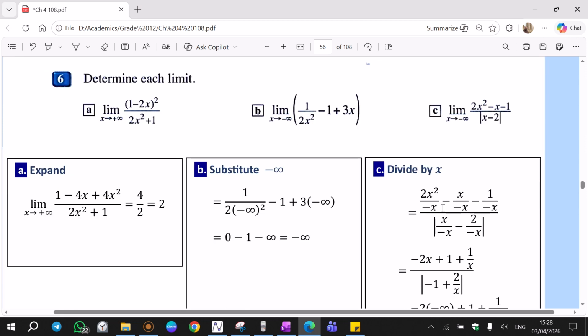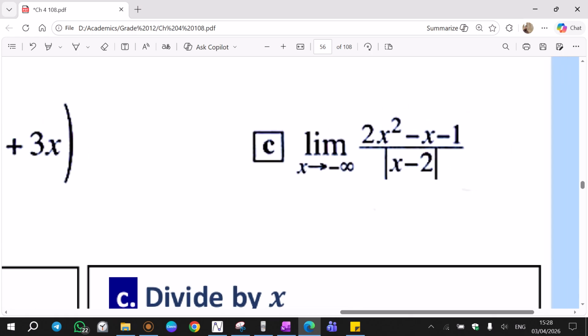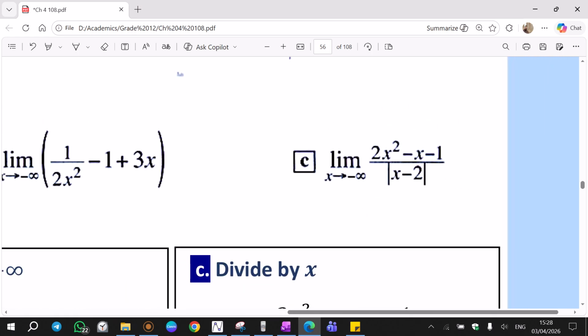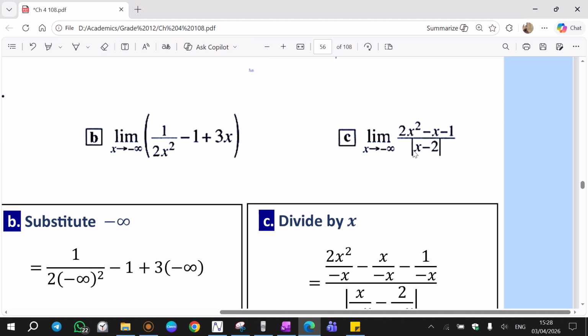More questions about limit. This question C is a very, very good question. Limit x tends to infinity. And if we replace x with infinity, this is infinity power 2, it will be positive. And that's infinity minus 2 is negative infinity. With absolute, it will be infinity over infinity. Since it's infinity over infinity, there is a way. There are two ways actually, but one of them is the best, which is, since there is absolute, L'Hospital doesn't work.